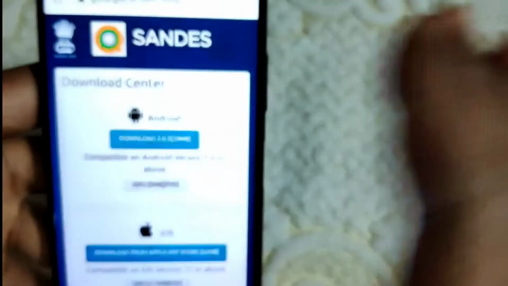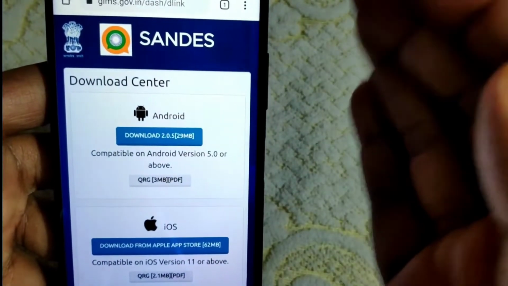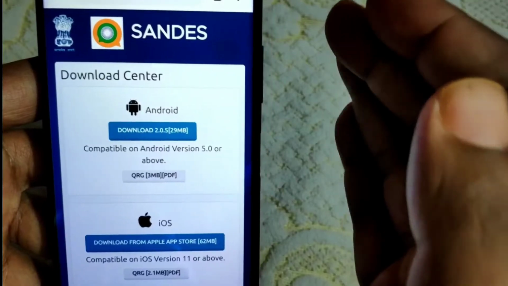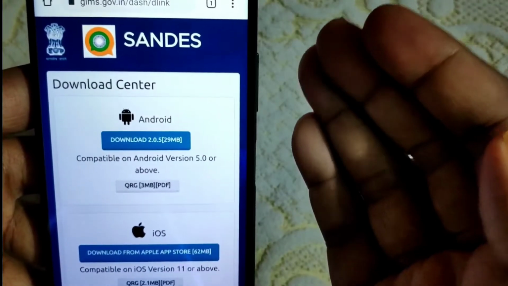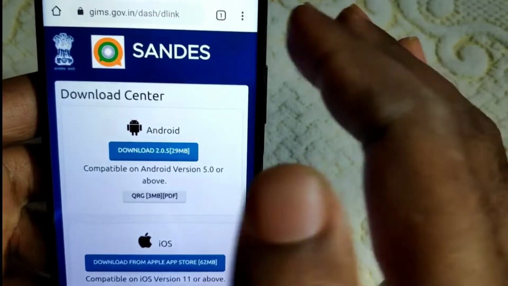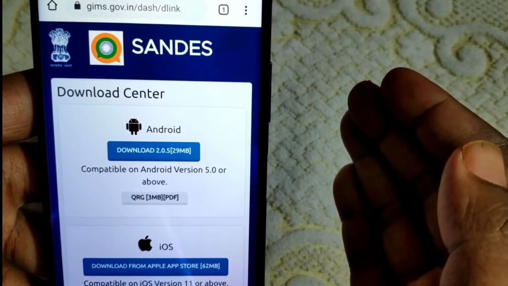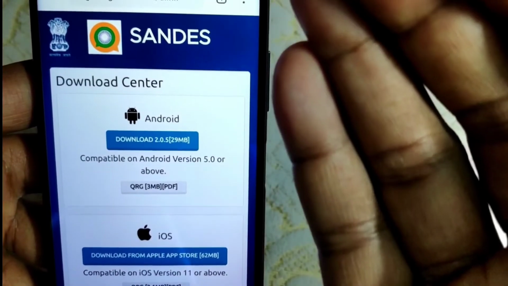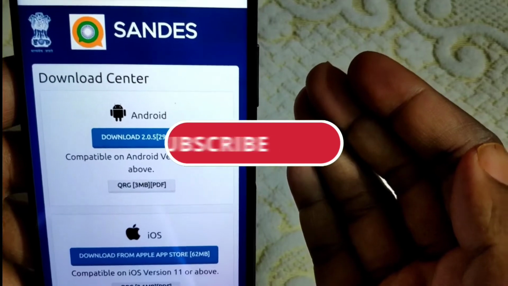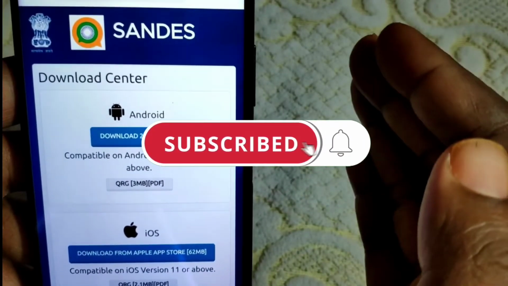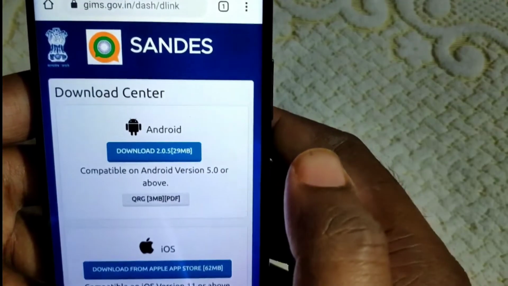I have categorized this Sandesh application into a few parts. I am going to tell you how to install this Sandesh application, how to send a message, how to customize your message, how to use emoji in Sandesh, how to take a backup of this application, and everything. Now, without wasting any more time, let's get started.